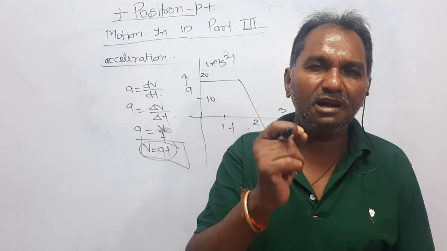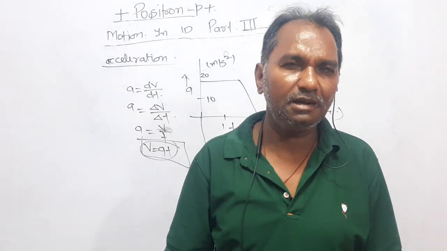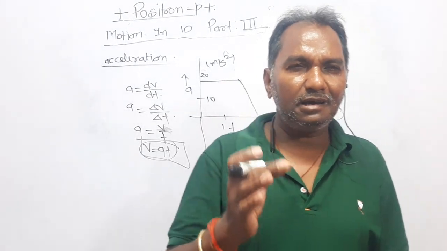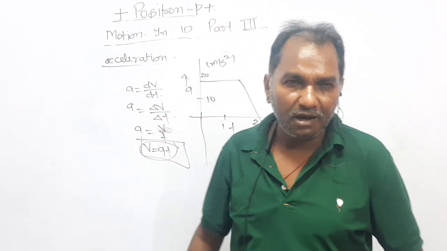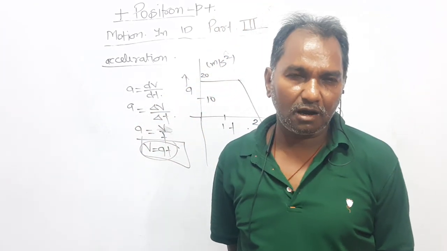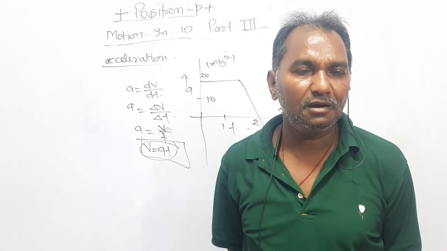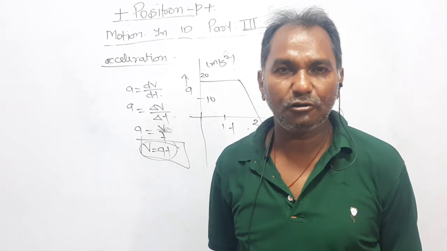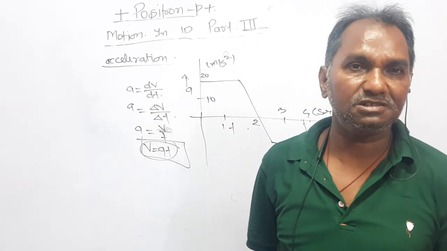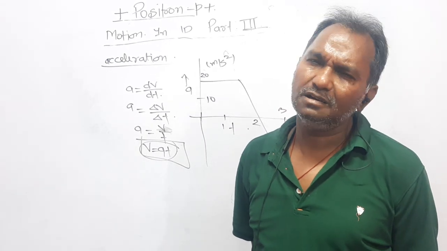If the graph is between acceleration and time, then the area of the graph represents either velocity or speed. If you are concerned with the sign, then it is a velocity, and if you are not concerned with the sign, then it is a speed.